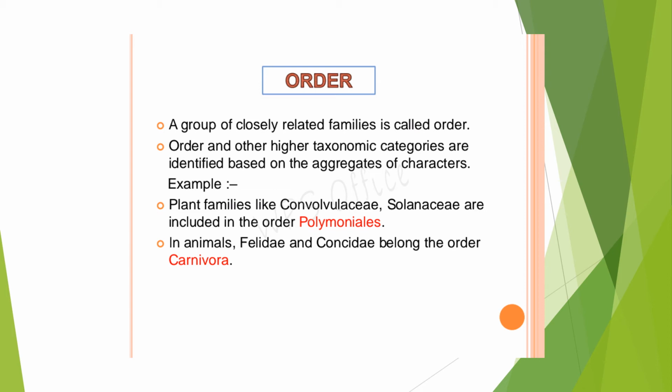Examples here are some plant families, Convolvulaceae and Solanaceae, both having something common. Their flower design is somewhat similar, so they are called Polymoniales. Coming to animals, we said the Felidae and the Canidae, the two families, come under the order Carnivora.